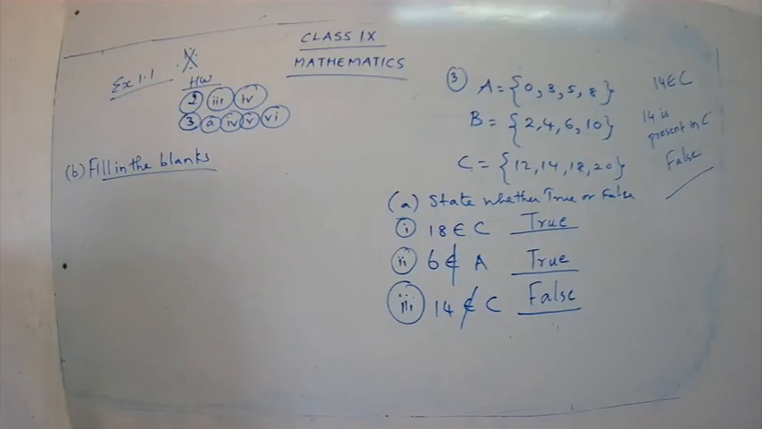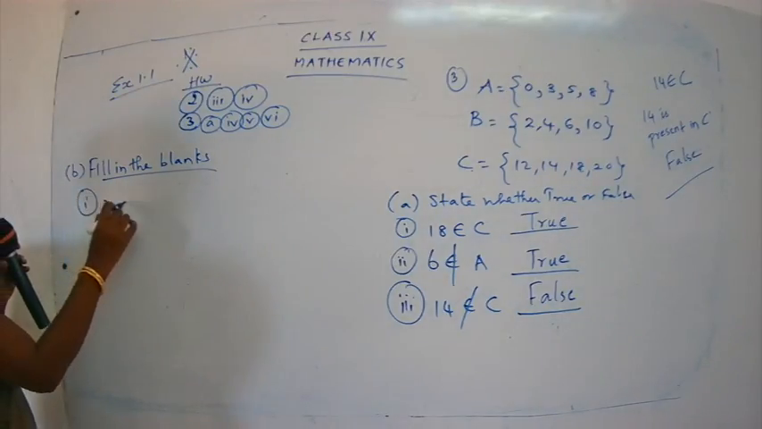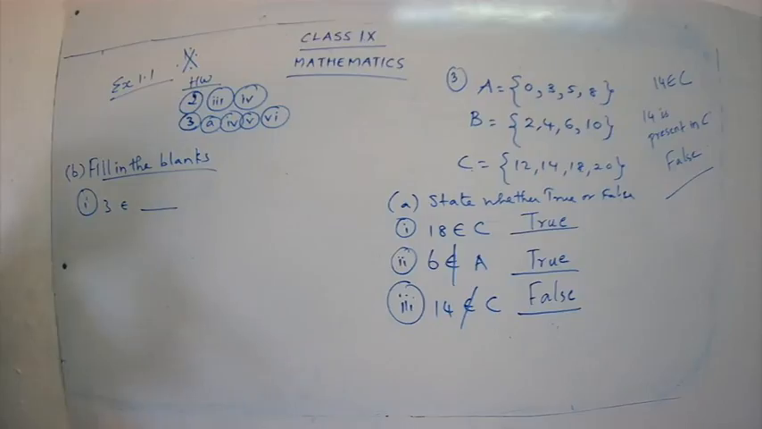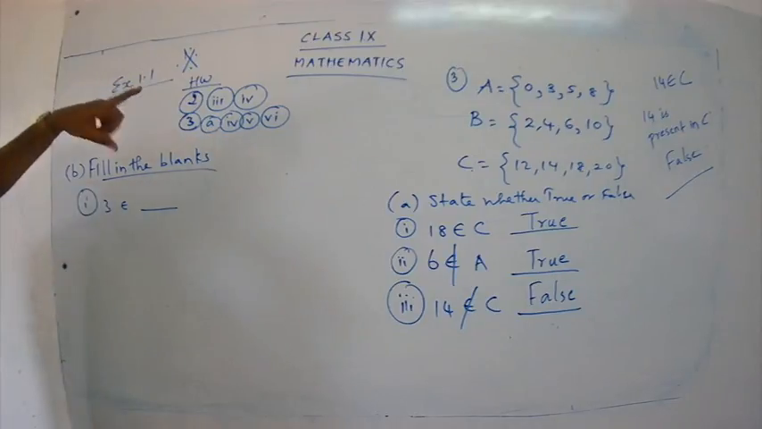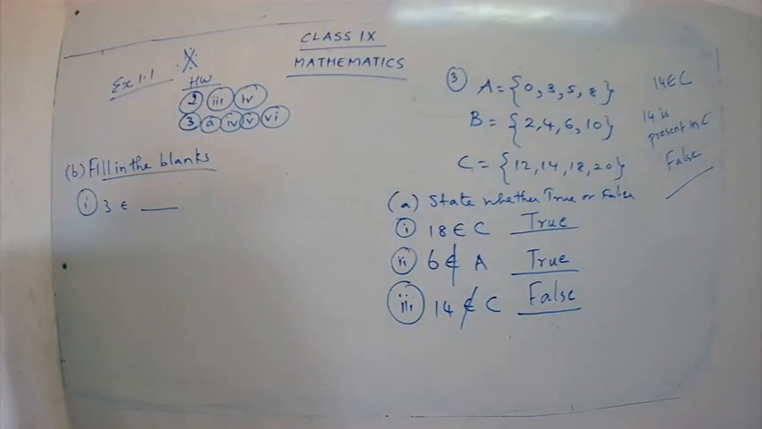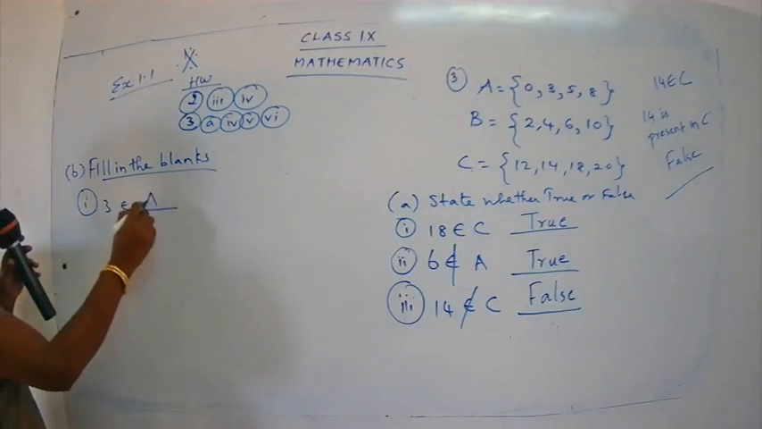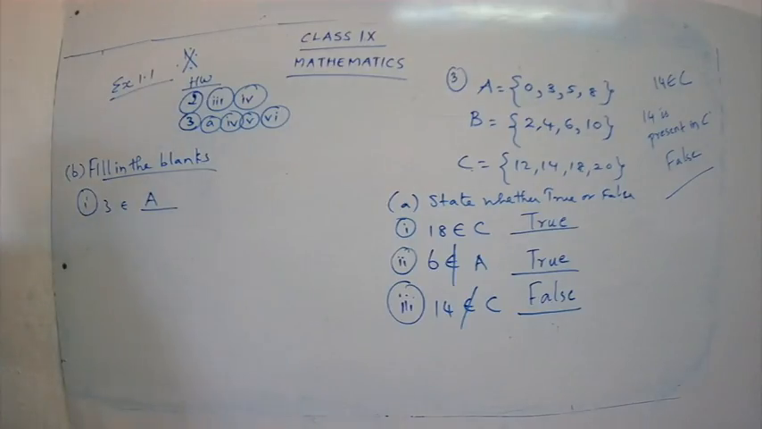Now the first one, what is the first point? 3 belongs to. This is very, very easy. I hope that you would have filled this. Good. 3 belongs to. 3 is belonging to which set? Where do you have 3? Good. 3 belongs to A. Very good. So I will just write here A. We have completed the first subpart under B, because 3 is present in A.